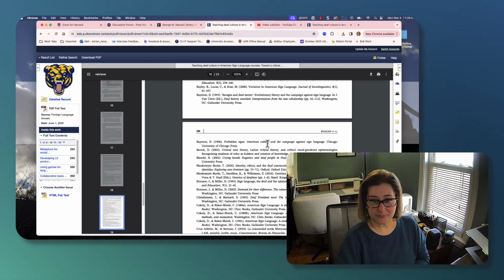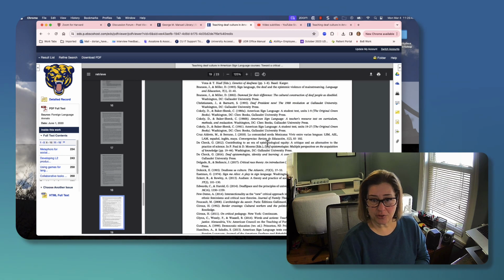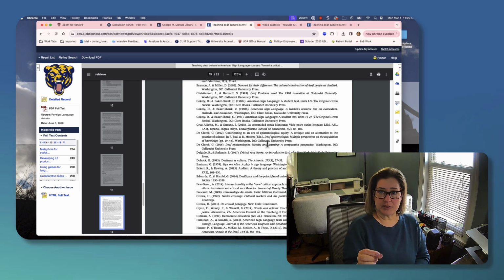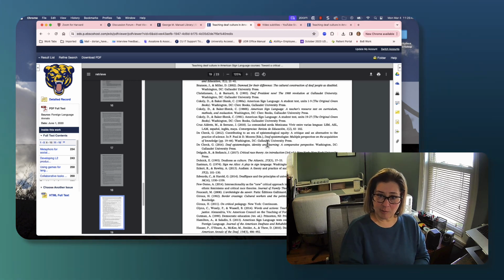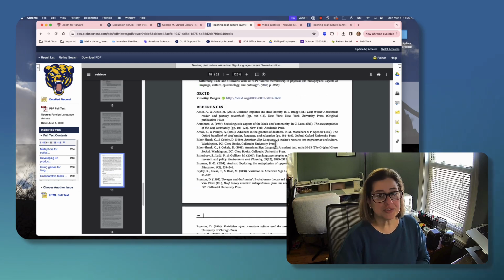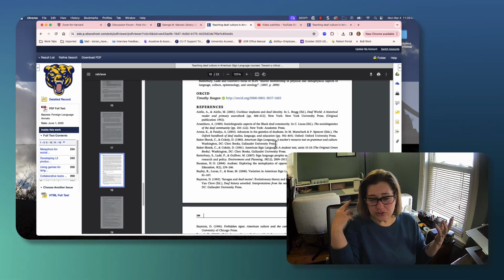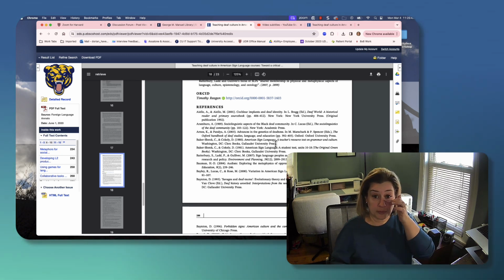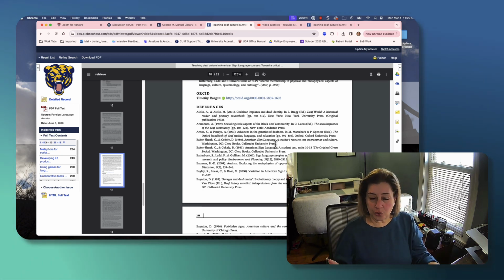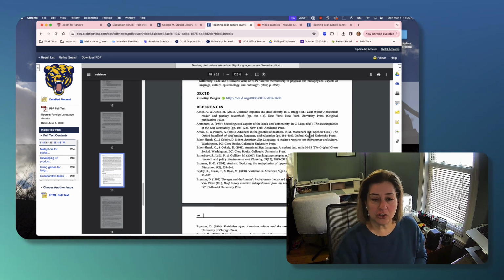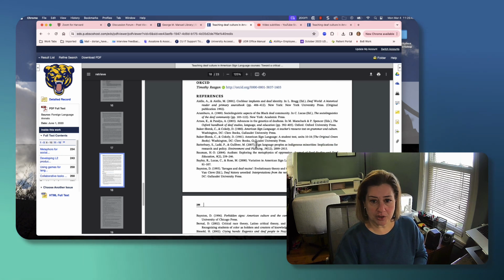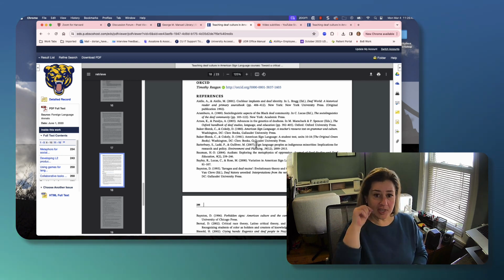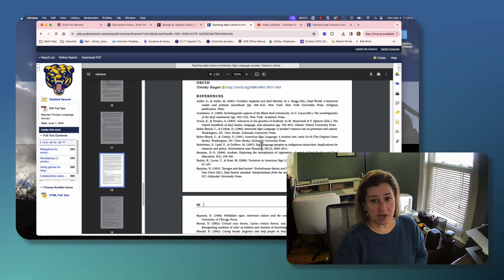So just know that. However, I did mention in the other one about also using someone else's references and that could be very helpful. If you find that this article is so spot on, it totally connects to the conversation, it's really helpful, there's a lot of information in here that ties directly to what you are doing, it's also worth taking a look at their references to see what they use. Not that you're going to be copying what they said, but look at the sources that they got, especially if you're having trouble identifying sources. This can be very helpful for that.